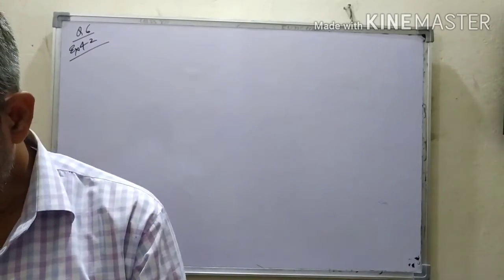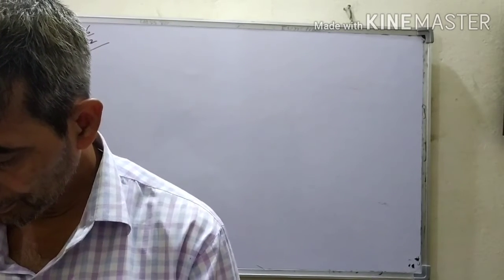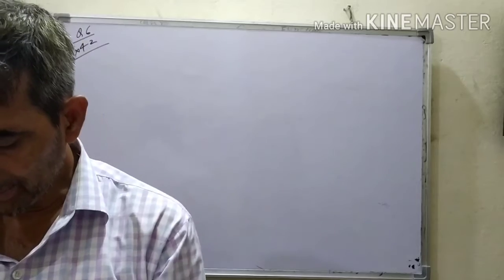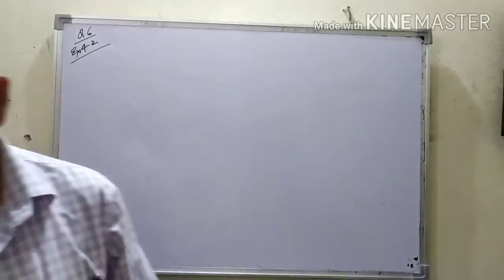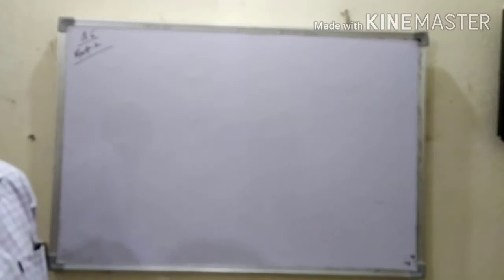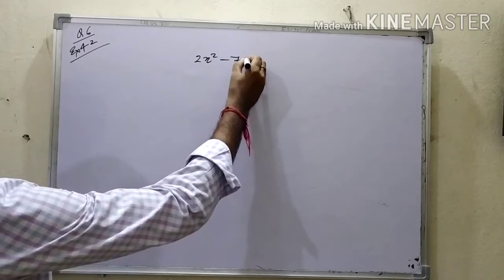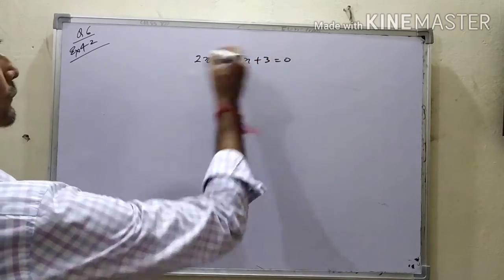Come and try to see one more time. First question is 2x square minus 7x plus 3 equal to 0.